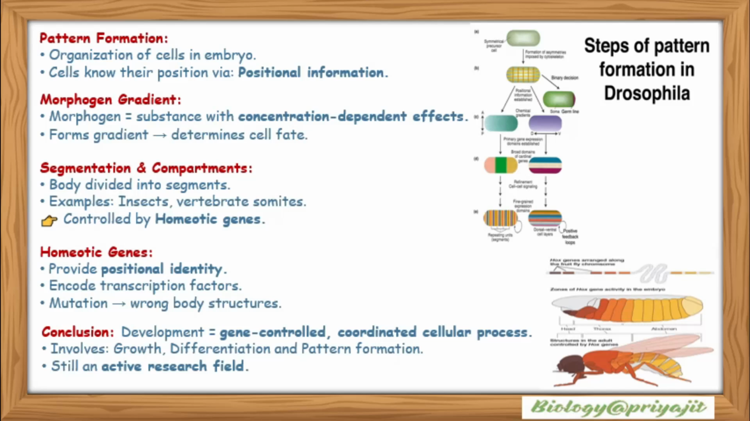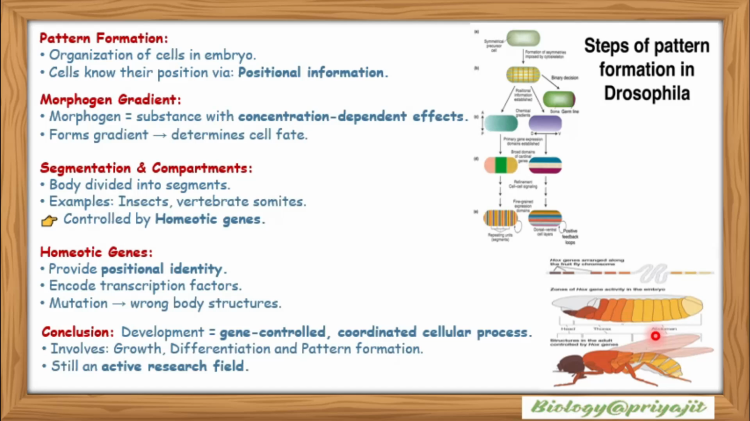Segmentation and compartments. The body can be divided into various segments. Examples: insects and vertebrate somites, and it is controlled by homeotic genes. These are the images showing the homeotic genes. Homeotic genes provide positional identity, encode transcription factors, and mutation of the homeotic genes causes wrong body structures.